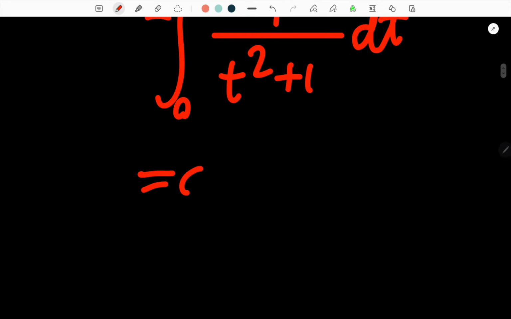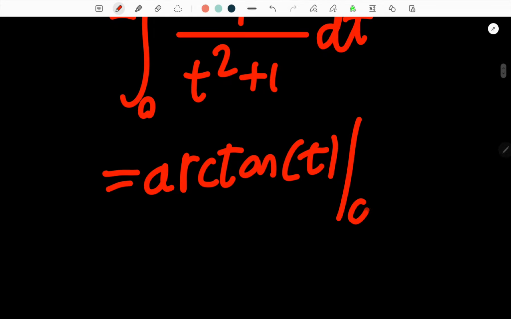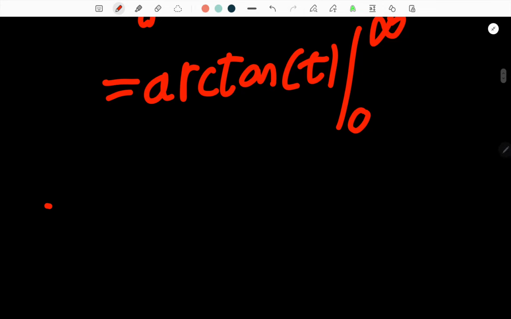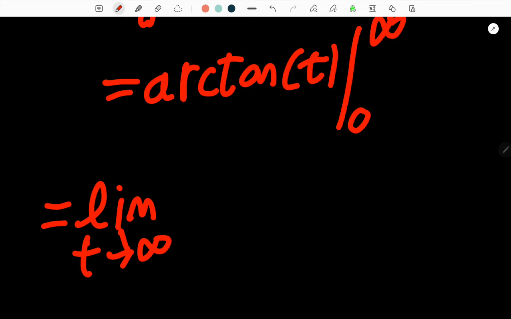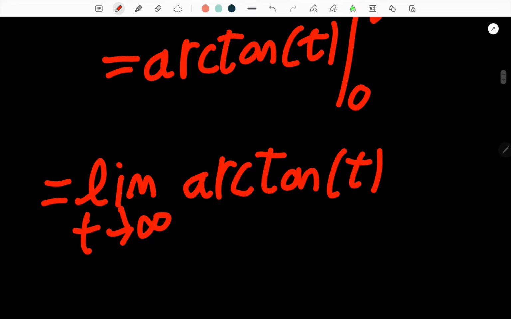Now this integral is also pretty straightforward. It's equal to arctangent of t evaluated from 0 to infinity, which is then just going to be the limit as t goes to infinity of arctangent of t. There we go.